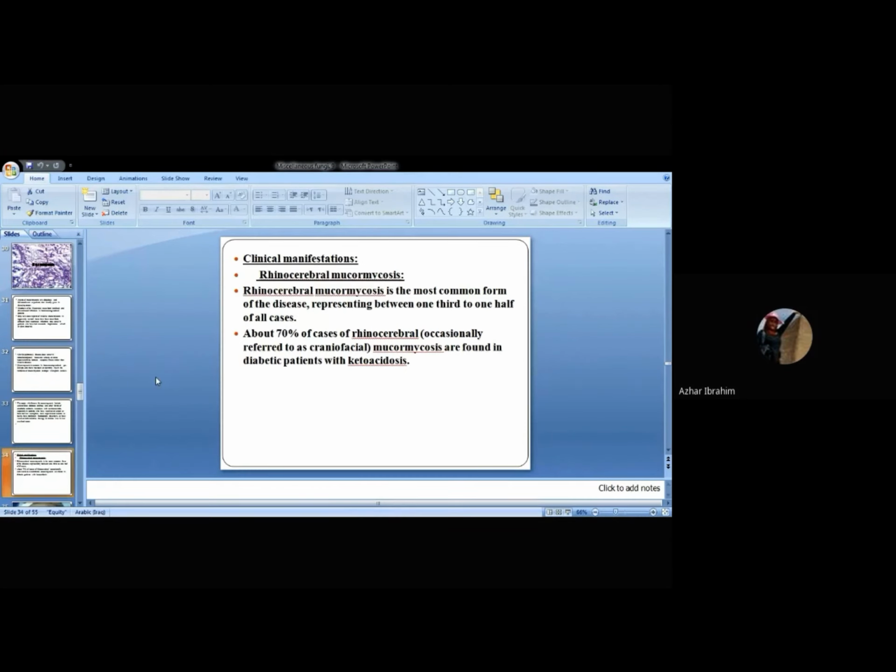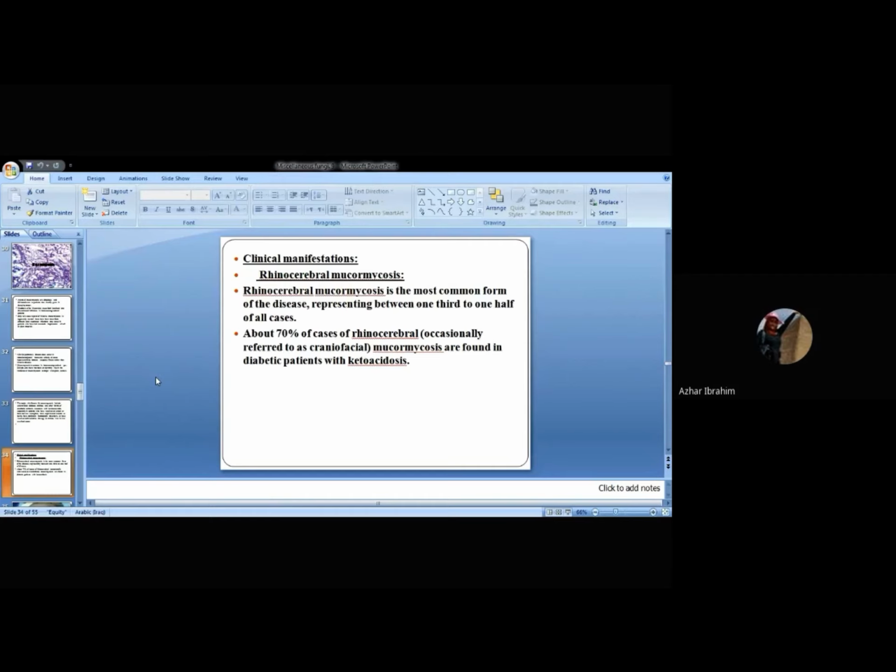Now, concerning the clinical manifestations of mucormycosis, here is the first important, common disease. If you remember, when I categorize the diseases, I start with the most important one, rhinocerebral mucormycosis, which is the most common disease, present in one third to one half of all cases.